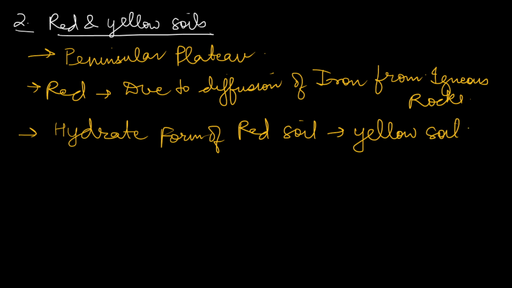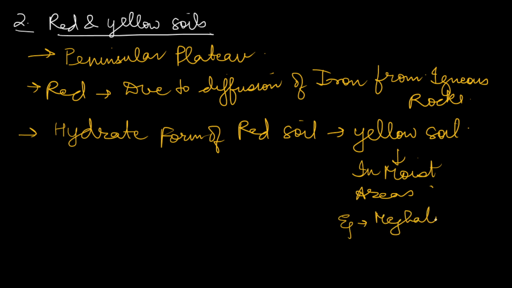So yellow soil is nothing but the hydrate form of red soil, and generally it is found in moist areas. You can find these yellow soils in the Meghalaya and Tripura regions.